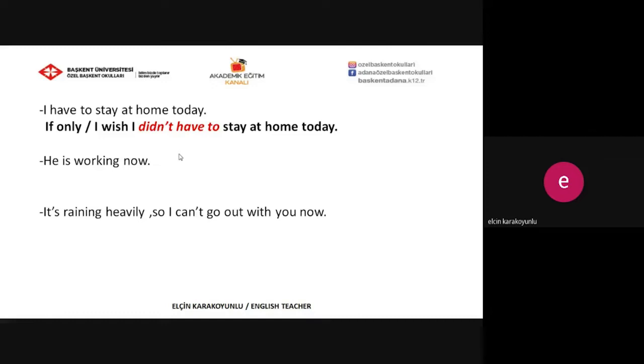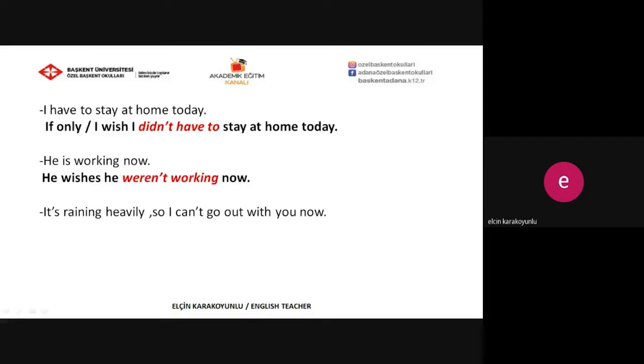And the second one, he is working now. He is working now. We are talking about present. And he wishes he weren't working now. As you see, in the first sentence, present continuous is used, and with the wish clause part, we have to use past continuous tense to express our wishes or regrets for the present.